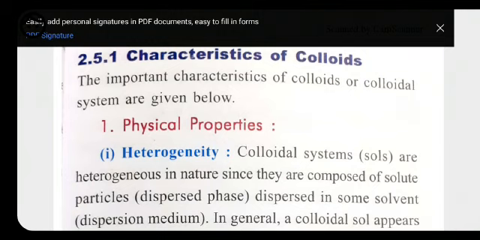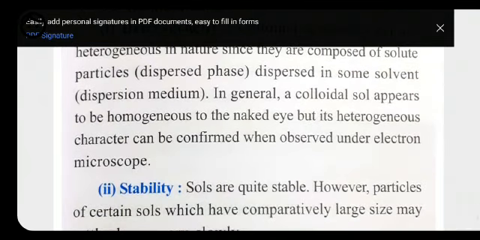We can also take the example of milk. Milk is also a colloid. Why? Because in milk we also have some type of dispersed phase present, but we cannot see the particles in the milk, because here the intermixing takes place very completely. That's why it looks homogeneous, but the size of the particles is a little bigger than in a homogeneous solution. That's why it has the tendency to scatter a beam of light. So it seems to be homogeneous but actually it is heterogeneous in nature.